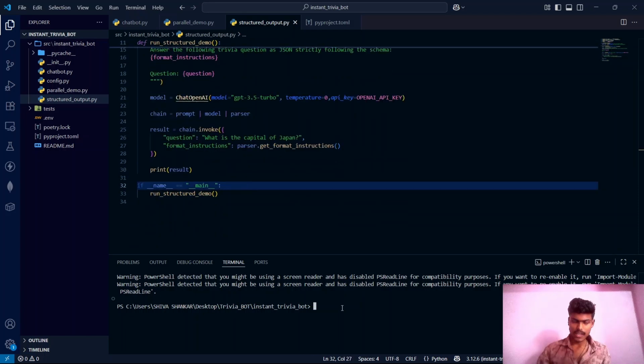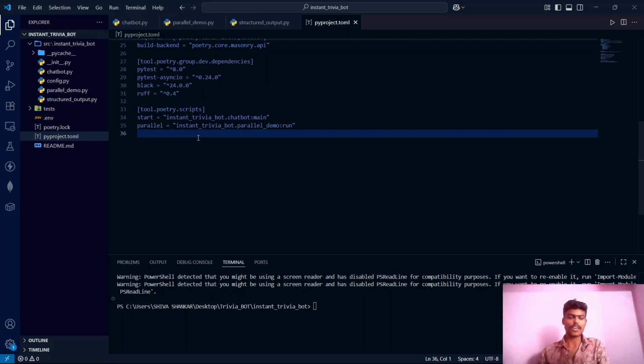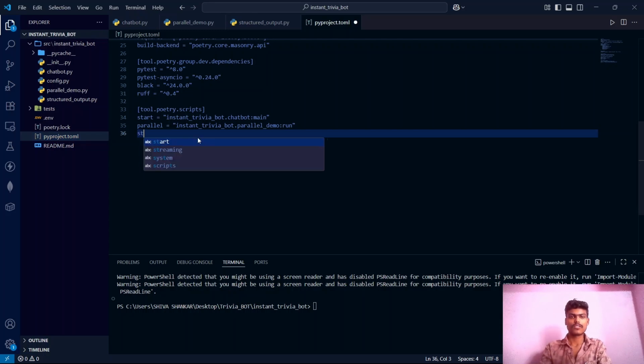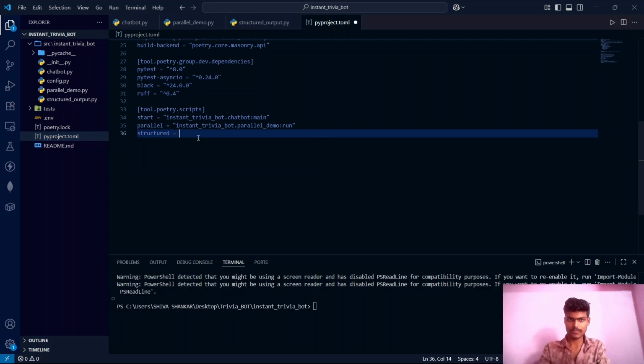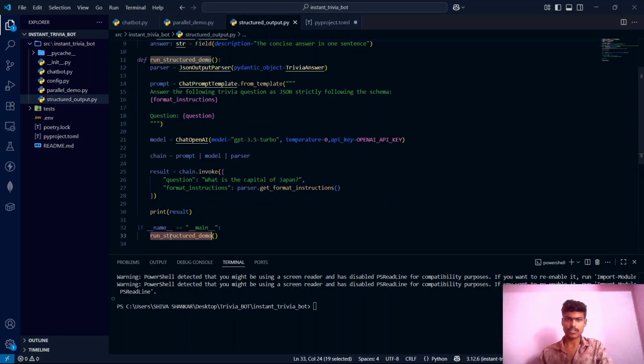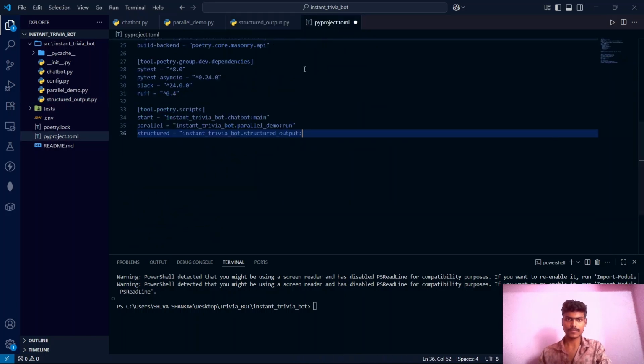Let's save this file, and to run this one, let's create another command in pyproject.toml as structured, and this file is located inside instant java dot, and the main function's name inside this file is run structured demo. So we copy this and paste it here. Let's save it, and poetry run structured.